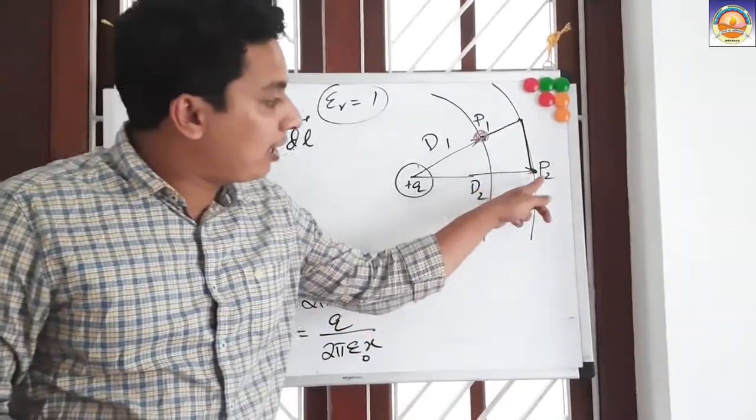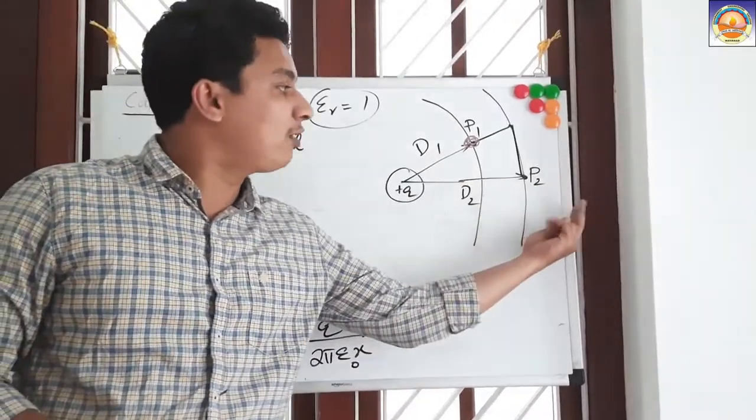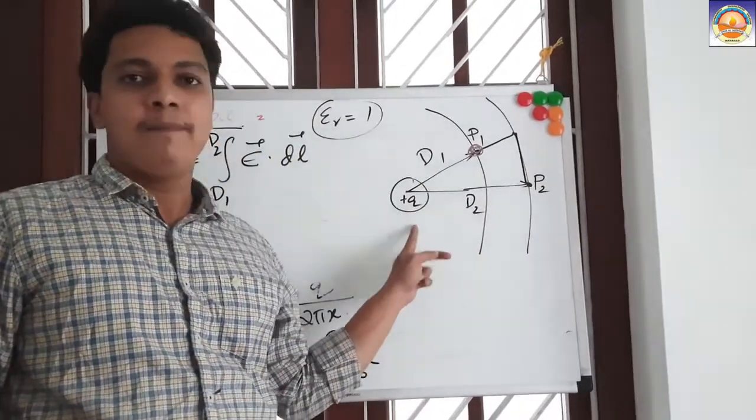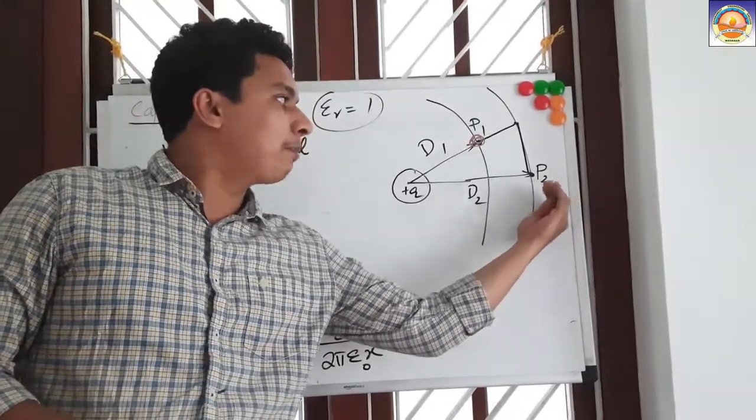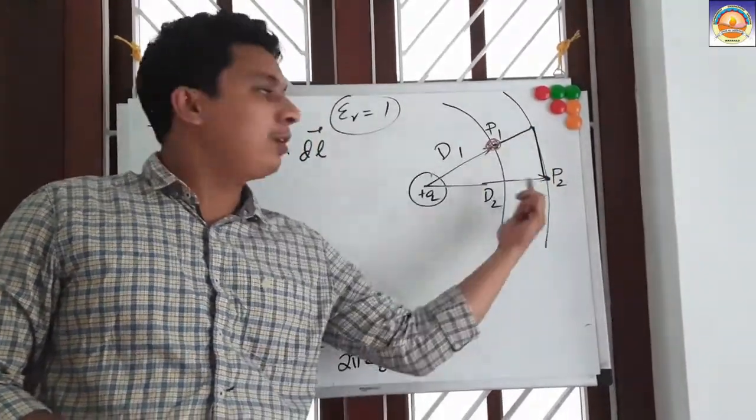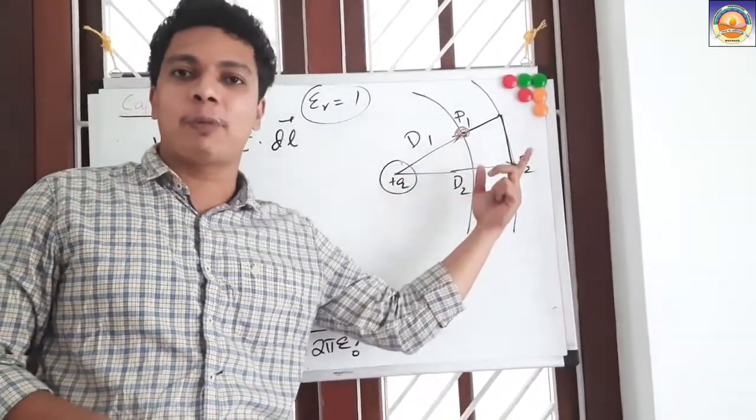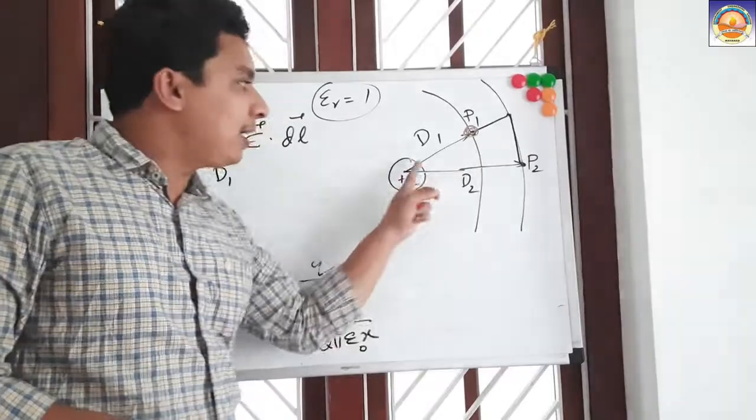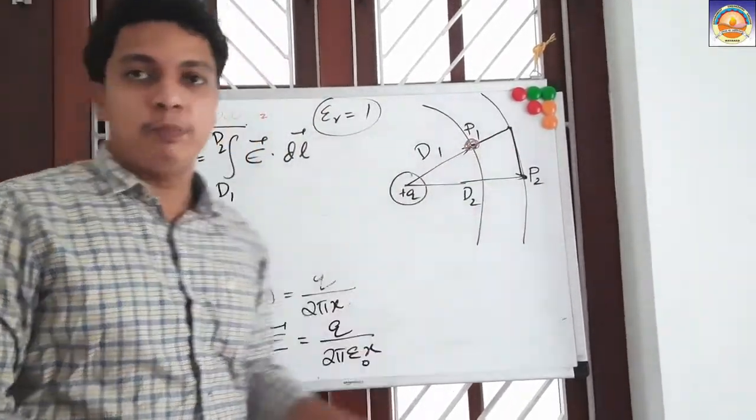Otherwise, if you are taking from P2 to P1, then it is another case. Somebody has to push it against this positive charge. Positive and positive will repel. So somebody has to push your positive charge from P2 to P1, so somebody has to do some work. So that is the potential that we have to apply. But this is a potential drop that is happening when we are moving from P1 to P2.